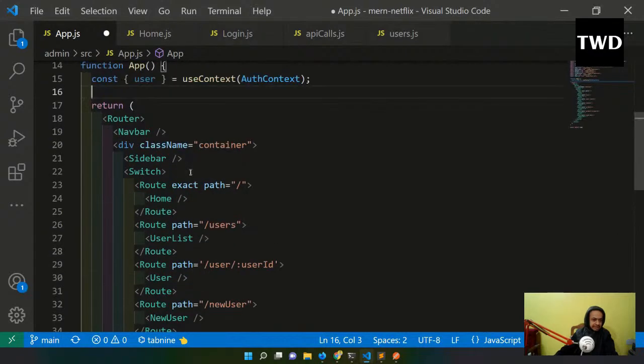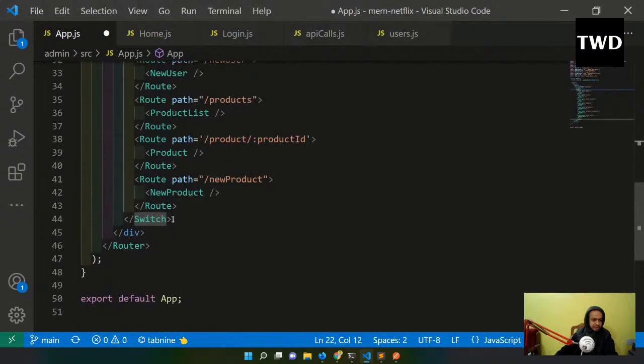So even this navbar and all after this router, but where is the switch? Okay, this navbar is there, and actually this switch should not be here. The switch should be at the end.